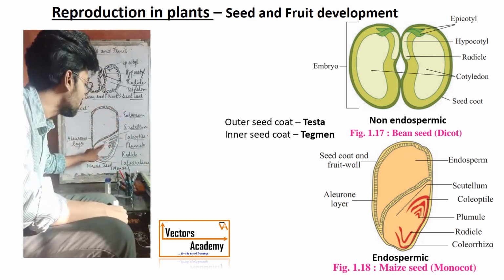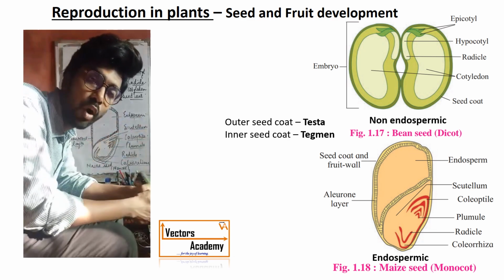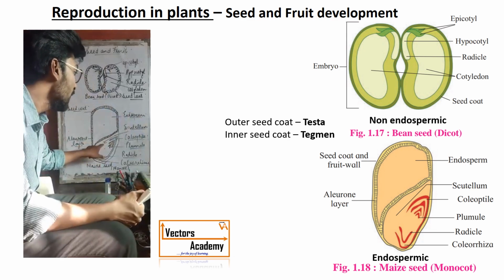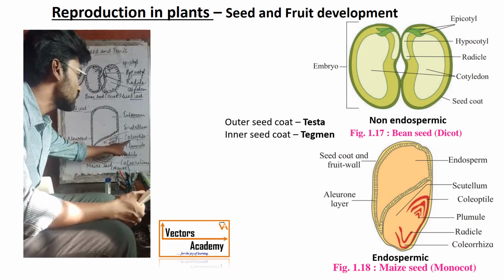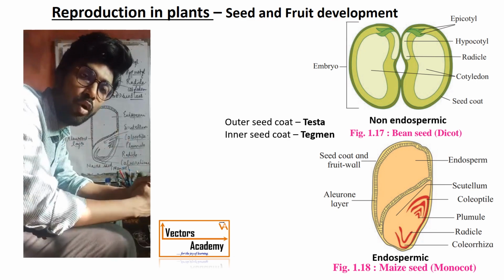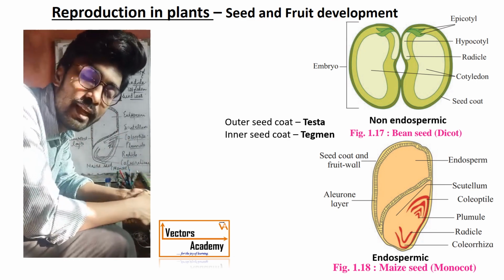A shield-shaped single cotyledon is present, which is called the scutellum. So the scutellum is the shield-shaped cotyledon. Aleurone is the protein layer which divides the entire maize seed into the endosperm and the embryo. The plumule is covered by the coleoptile and the radicle is surrounded by the coleorhiza.